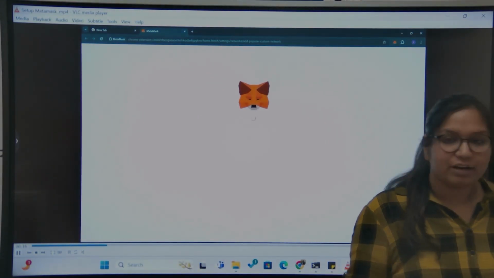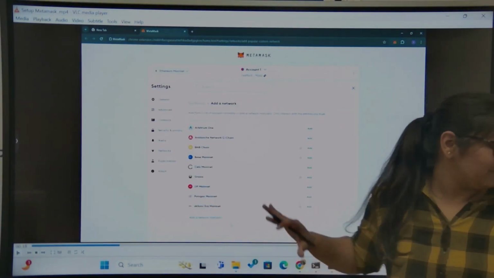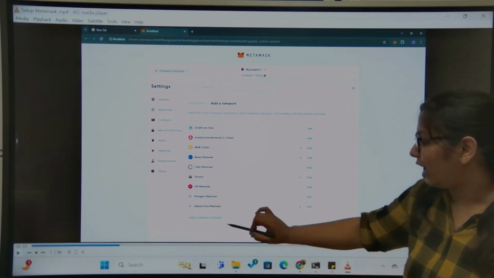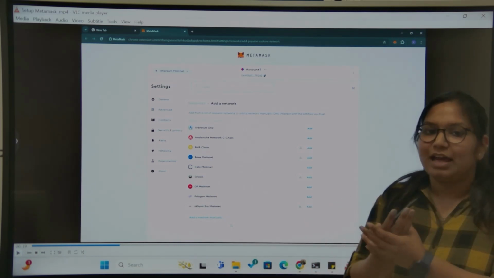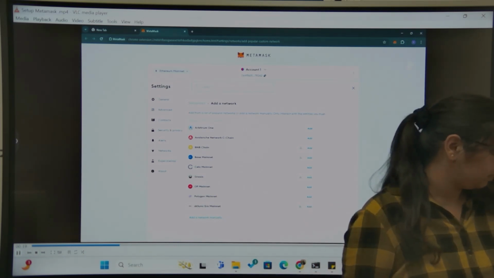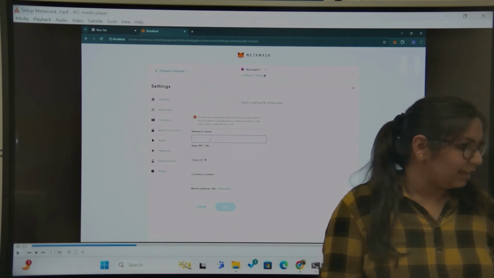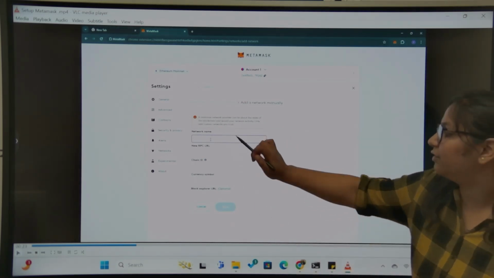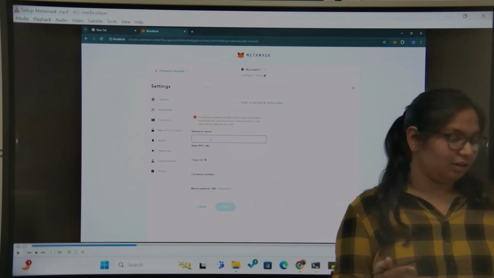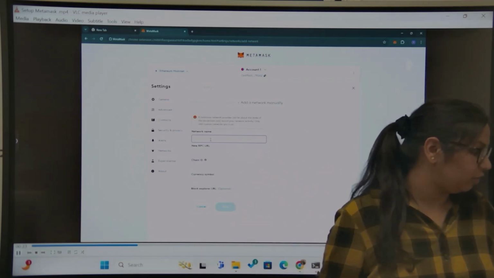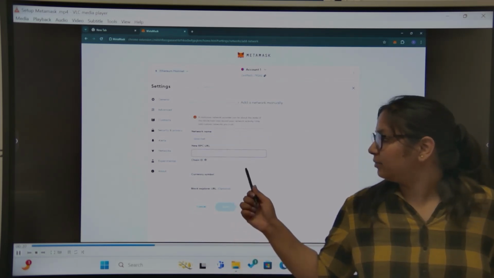Once you click on add network, it will redirect to a new page where you will have multiple options. Now you have to click on the option add a network manually, because we are adding the local blockchain network. Next, you have to provide these details: network name, new RPC URL, chain ID, currency symbol. You can choose any network name of your own. Here, I'm using local-net.